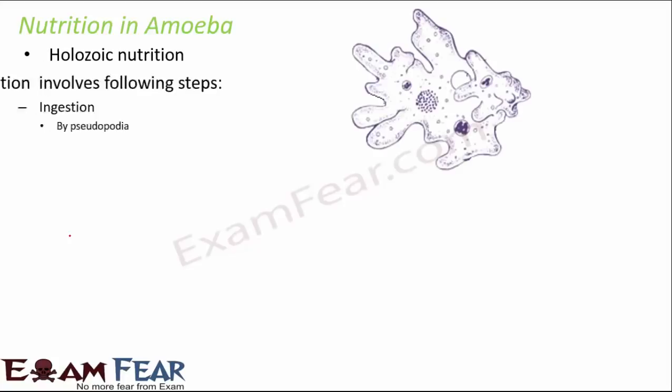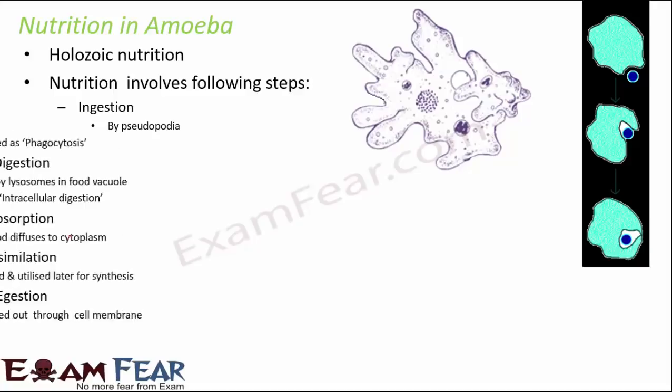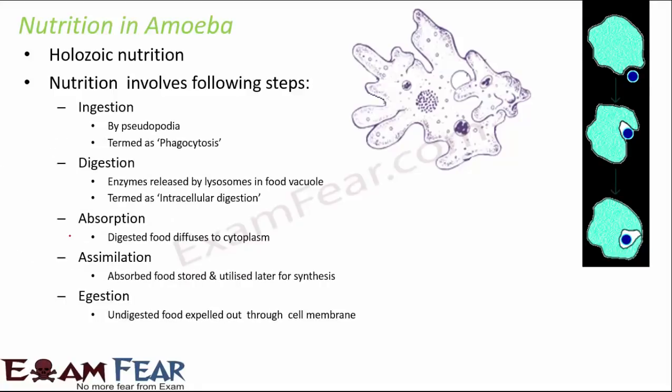Now nutrition takes place in different organisms in different ways. So if you talk about the unicellular amoeba, which is made up of just one cell, so there also it has holozoic nutrition where ingestion happens through pseudopodia, which is the false feet, and this ingestion of amoeba is given a special term called phagocytosis.